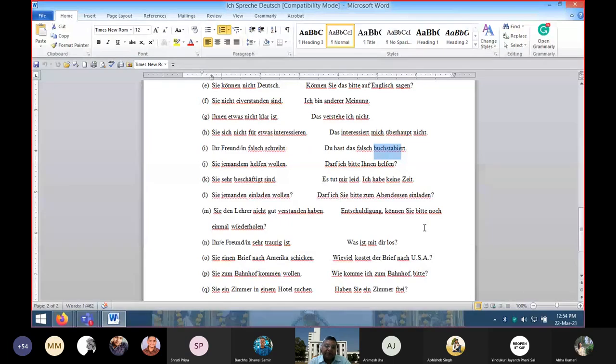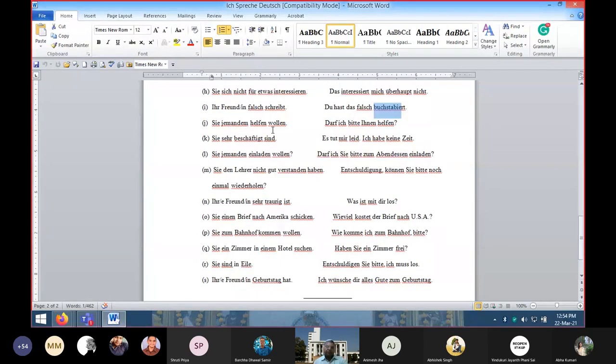Wenn Sie einen Brief nach Amerika schicken, you are going to the post office and you wish to send a letter to America, and then you go and ask the official, wie viel kostet der Brief nach USA? How much will it cost to send this letter to USA? Wie viel kostet? How much will it cost?